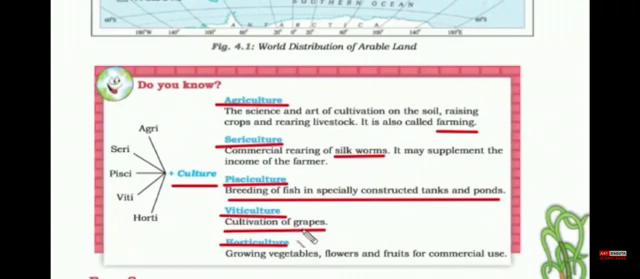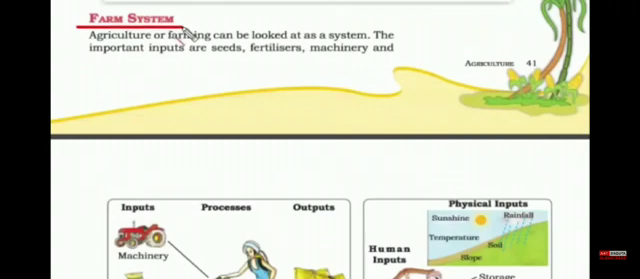I mean, just remember it that way, it will be easy to remember. And then we have horticulture. So horticulture is about growing vegetables, flowers and fruit for commercial use. So now we are going to read about the farm system.